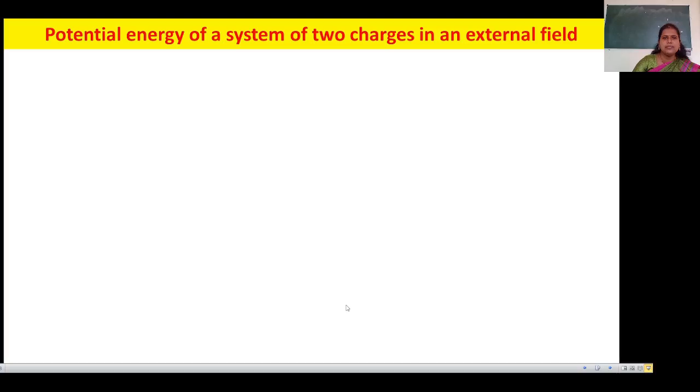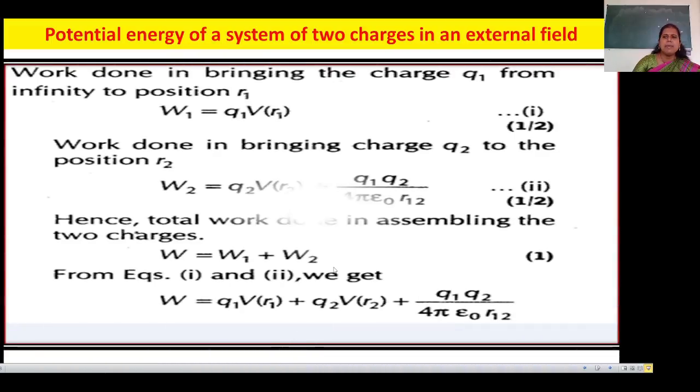Let me see the next: potential energy of a system of two charges in an external field. There are two charges, but an external field is applied. Now here, in order to find the potential energy of a system of two charges Q1 and Q2 located at points R1 and R2, an external field is applied.